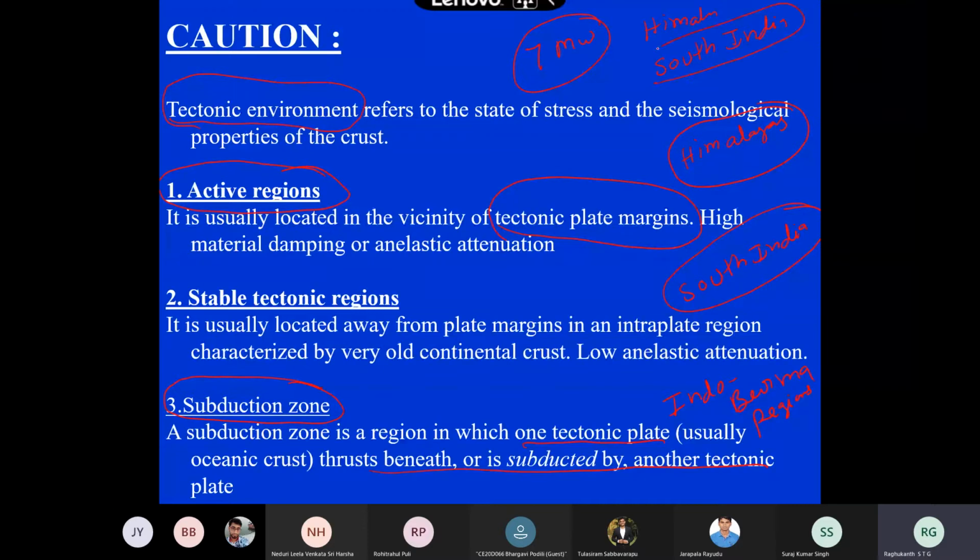So what they have found out was, if there is a magnitude 7 earthquake in South India, the energy released during the earthquake travels up to large distances. Whereas in the Himalayas, if any earthquake occurs, you will find the energy travels only up to small distances. So this is the most important observation people have found.